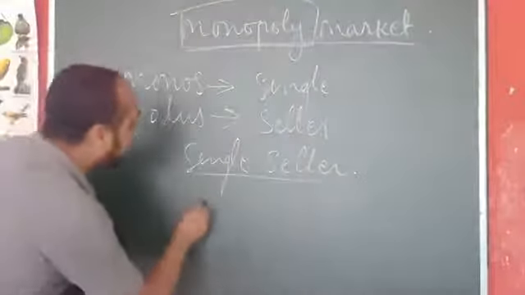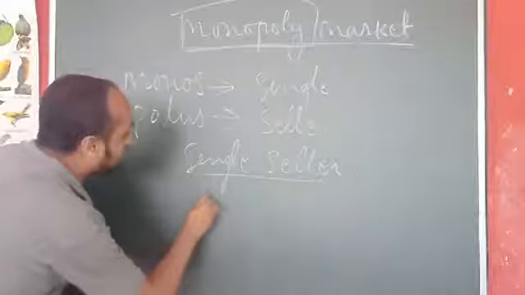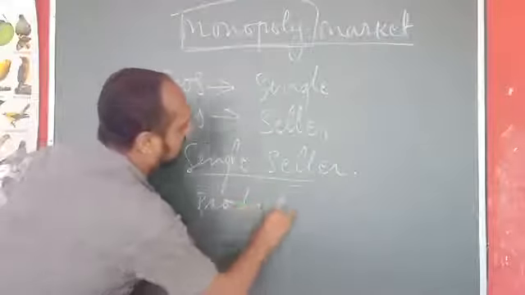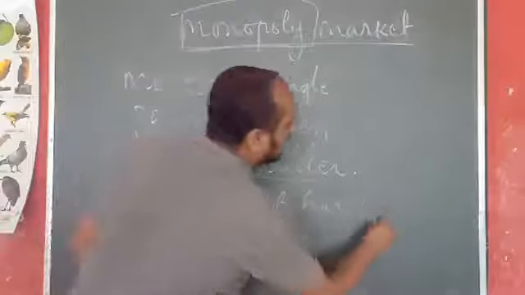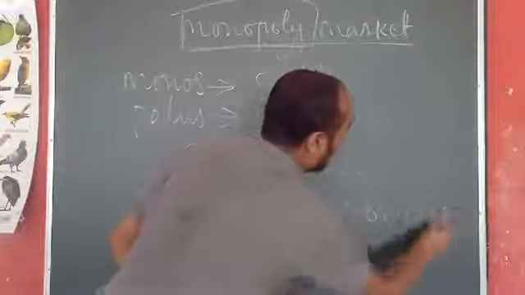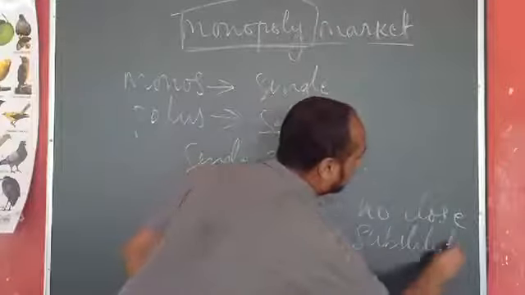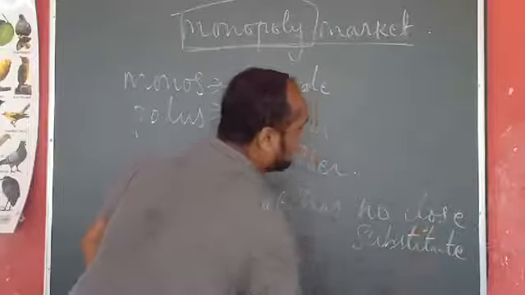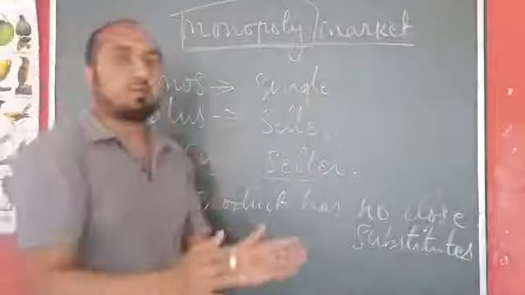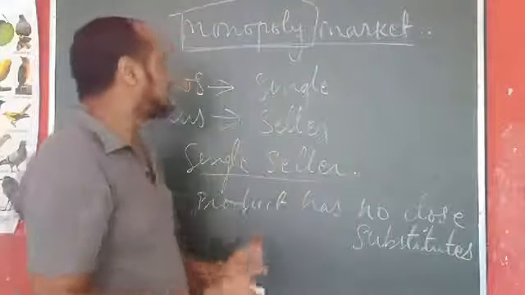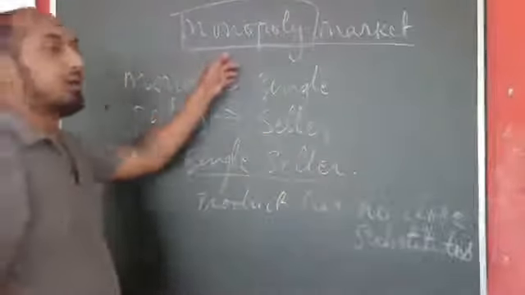Okay, and the next one we have, the product has no close substitutes. Okay, the product does not have any close substitute. So that is the definition of this monopoly market.